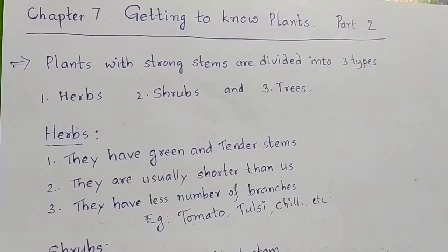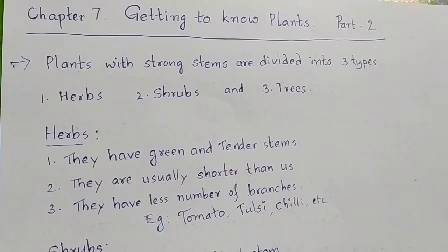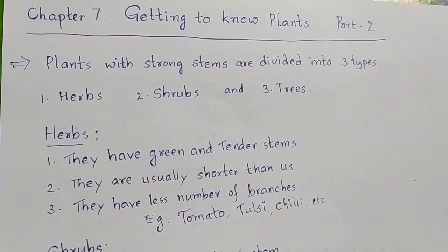We have learnt that there are two types of plants based on the strength of the stem. They are plants with strong stems, and second type, plants with weak stems. This is the broader classification.